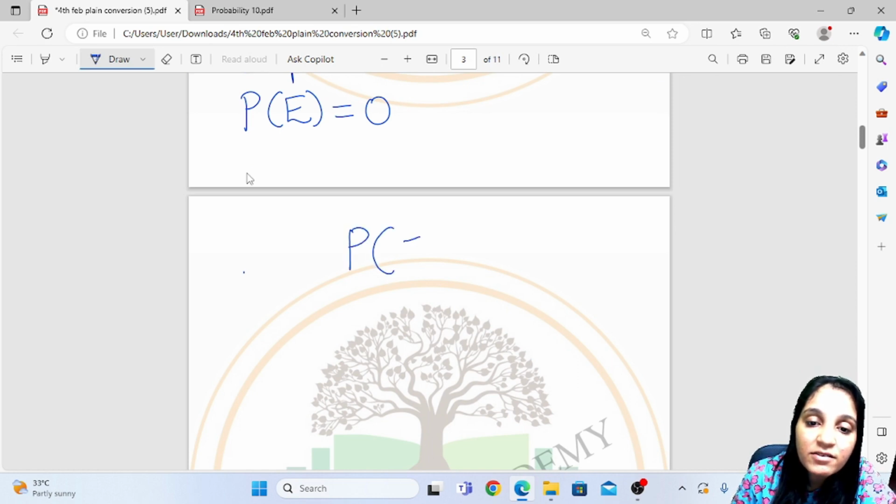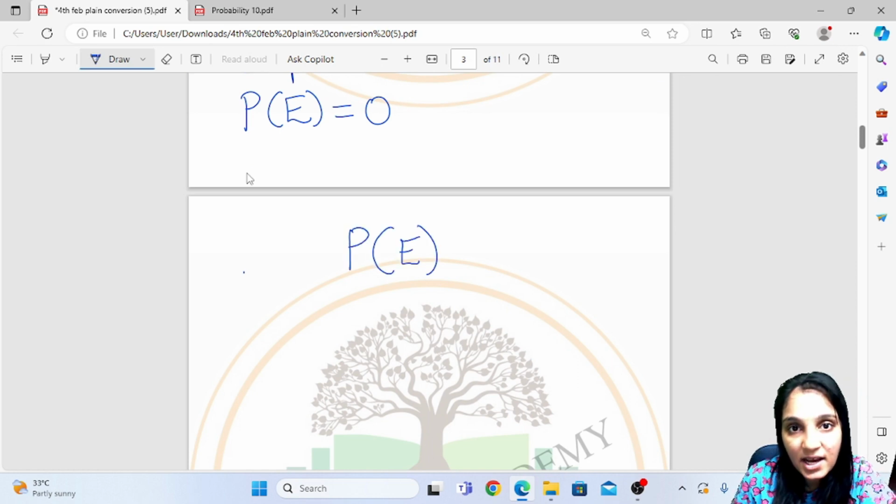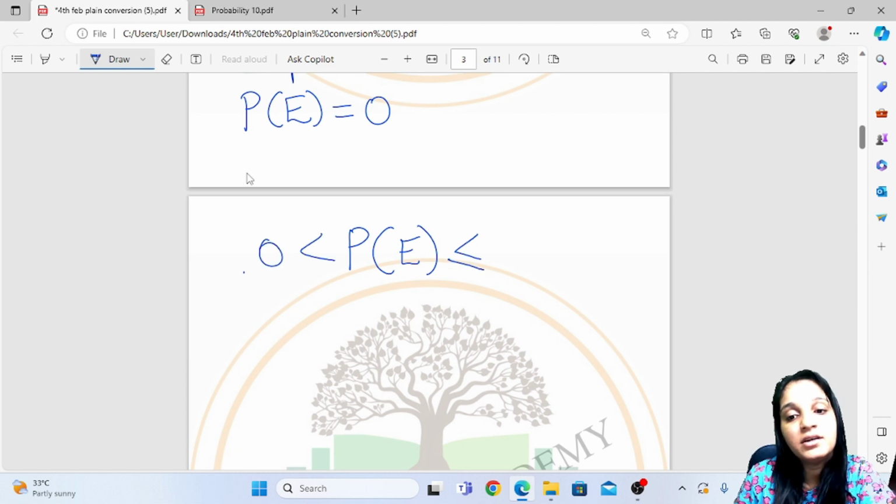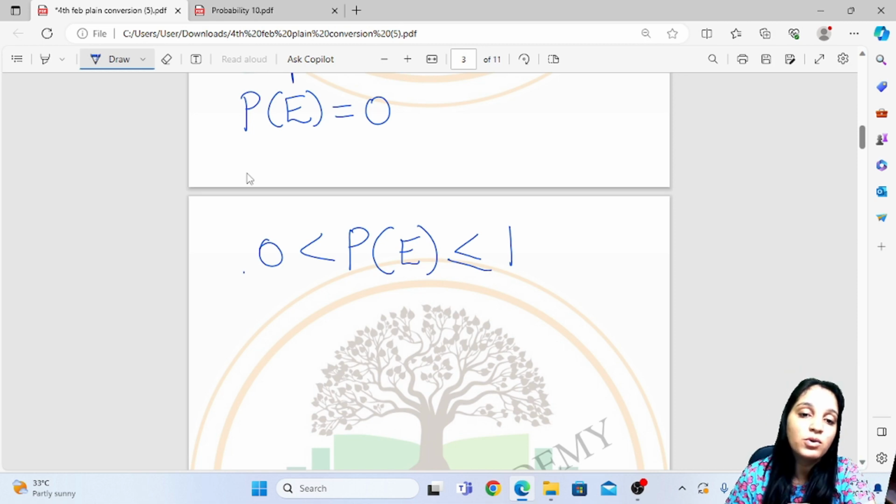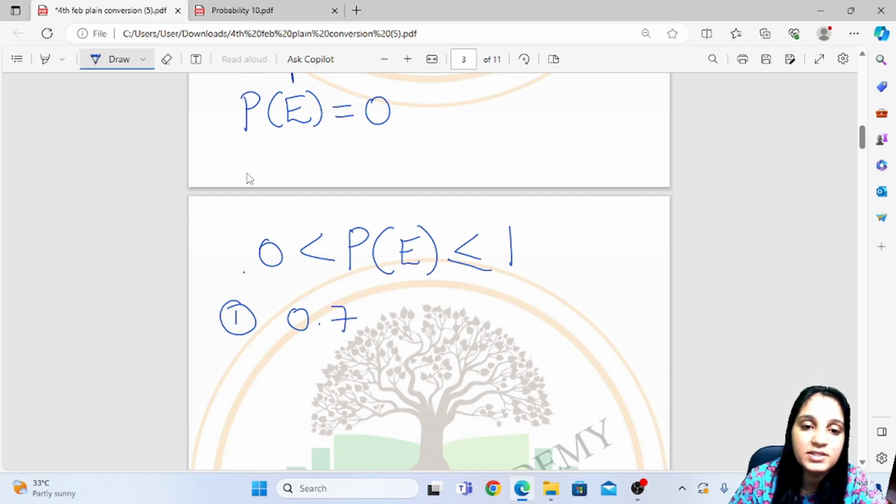Then probability of an event always lies between 0 and 1. It is more than 0 and it is always less than or equal to 1. So I'll explain. If I say my probability is 0.7, now 0.7 is greater than 0 and it is also less than or equal to 1, right?